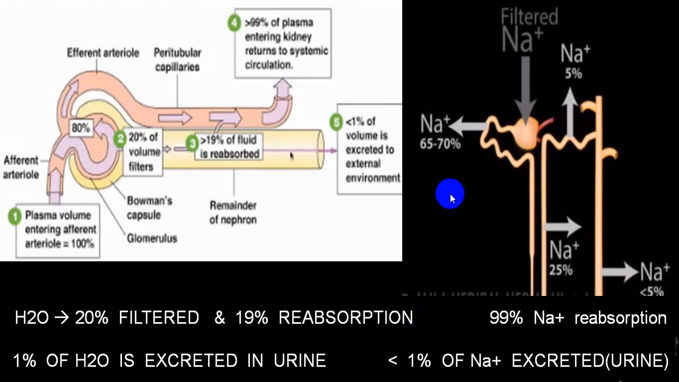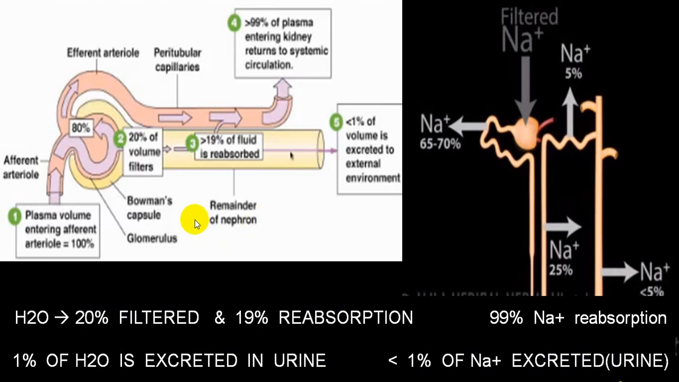So this is a very simple thing which shows you that out of the 20% of water being filtered, 19% is reabsorbed. So 1% of the water is excreted out, and less than 1% of sodium is excreted out in urine. This is what is happening in a normal person.